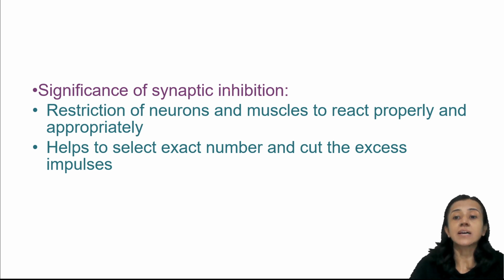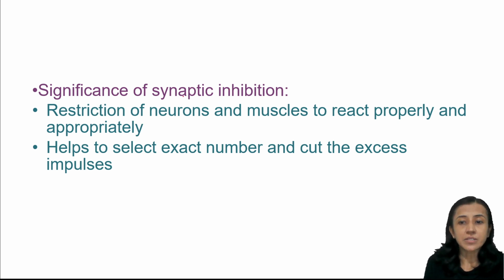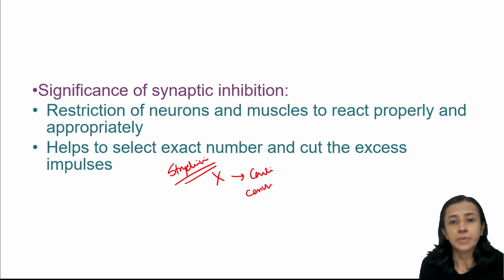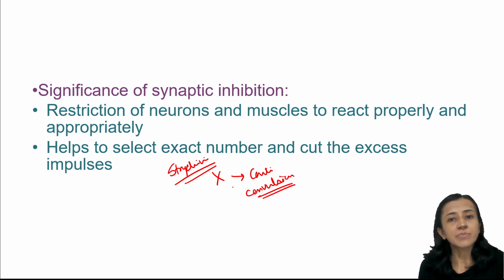cut the extra impulses. And an applied aspect related to this inhibition is a drug, strychnine. Strychnine destroys the inhibitory system. When this inhibition is destroyed, it results in continuous activity that may result in convulsions. So in strychnine poisoning, the person has convulsions because of lack of inhibition. In the same way, in Parkinson's disease, dopamine, an inhibitory neurotransmitter, is impaired, which produces rigidity, tremor and so on. So synaptic inhibition is also important.